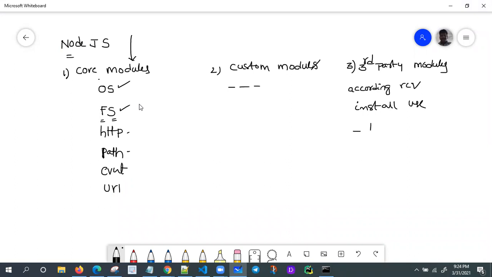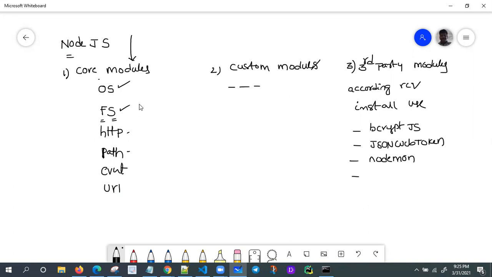Let me list out some of the third-party modules I mostly use: bcrypt.js, JSON Web Token, and Nodemon, which is used to start and stop the server and run the application in watch mode.